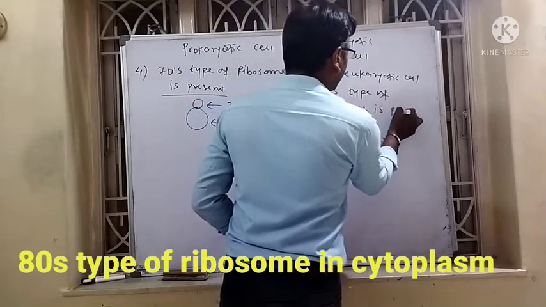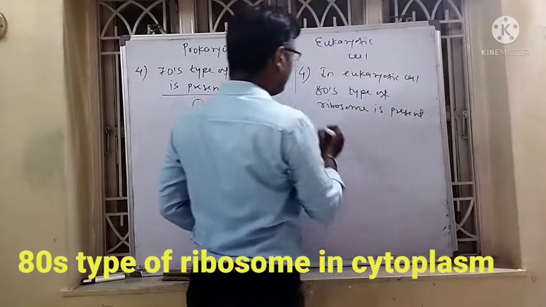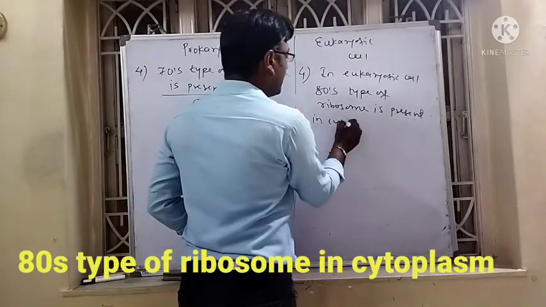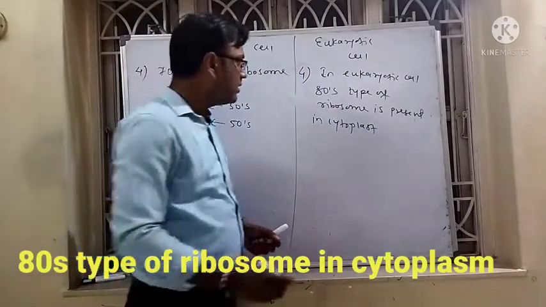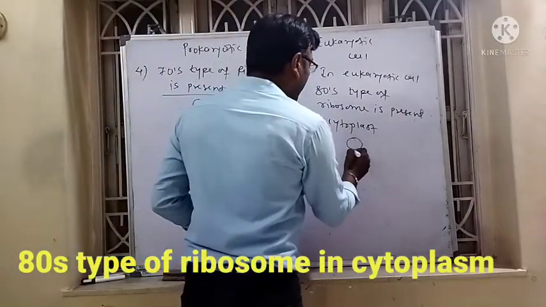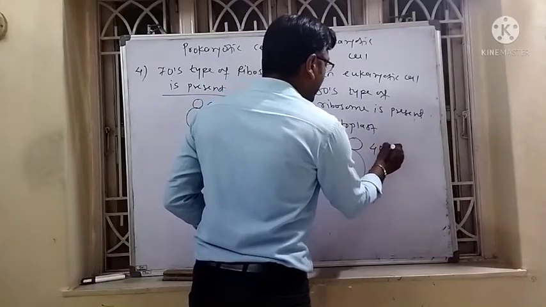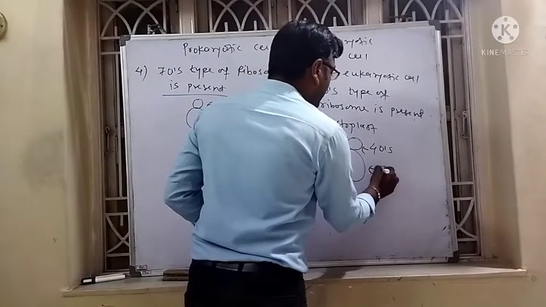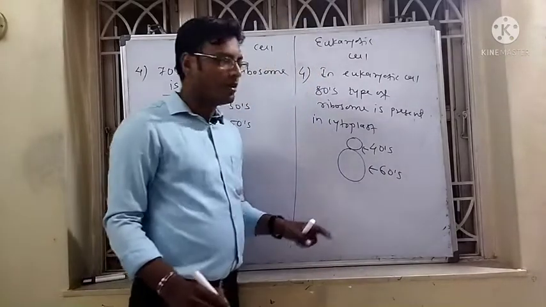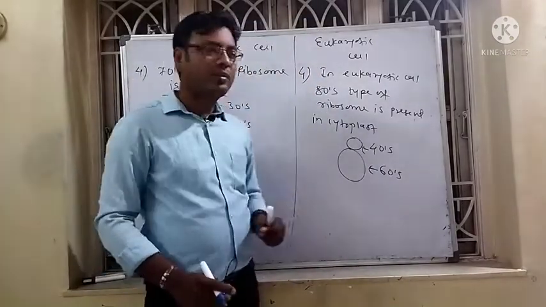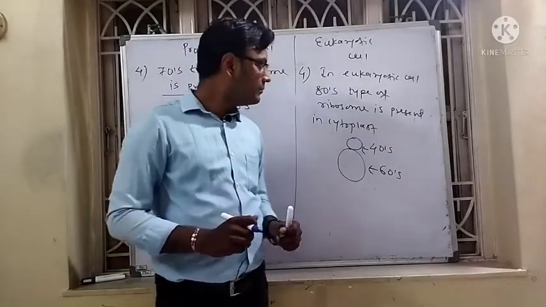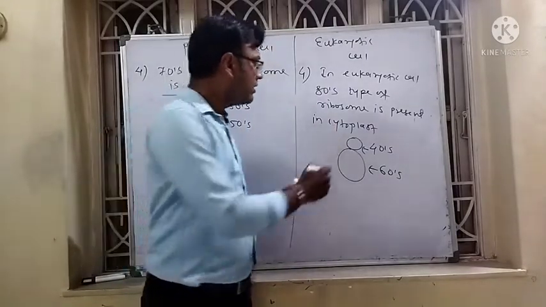Ribosome is present in the cytoplasm. In the cytoplasm of the eukaryotic cell, the 80S type of ribosome is present. This 80S ribosome has a small subunit of 40S and a large subunit of 60S. Combined it is called the 80S ribosome, where S stands for the sedimentation coefficient.